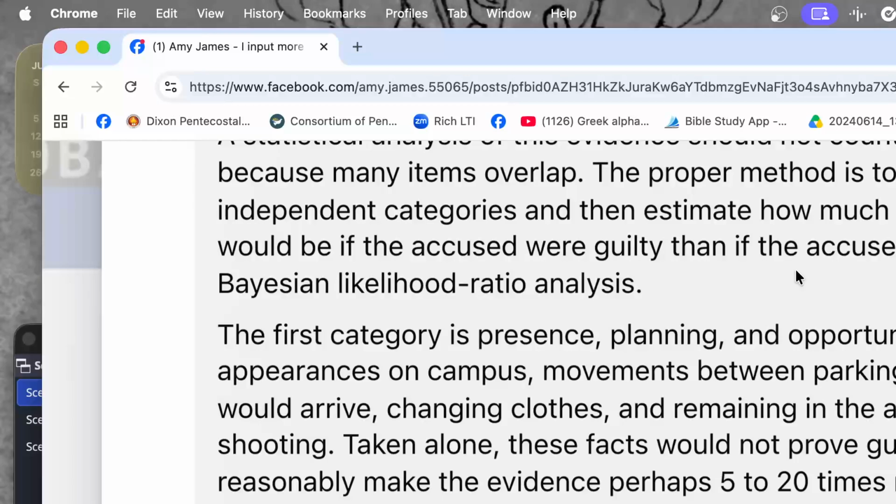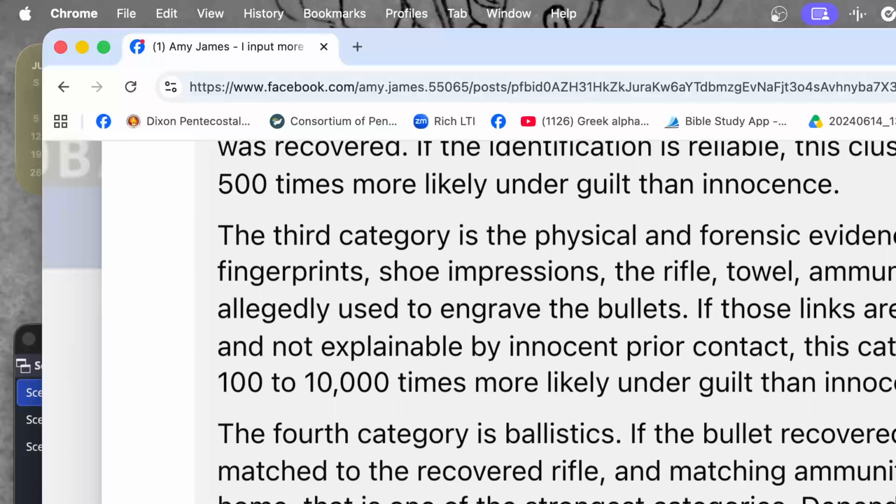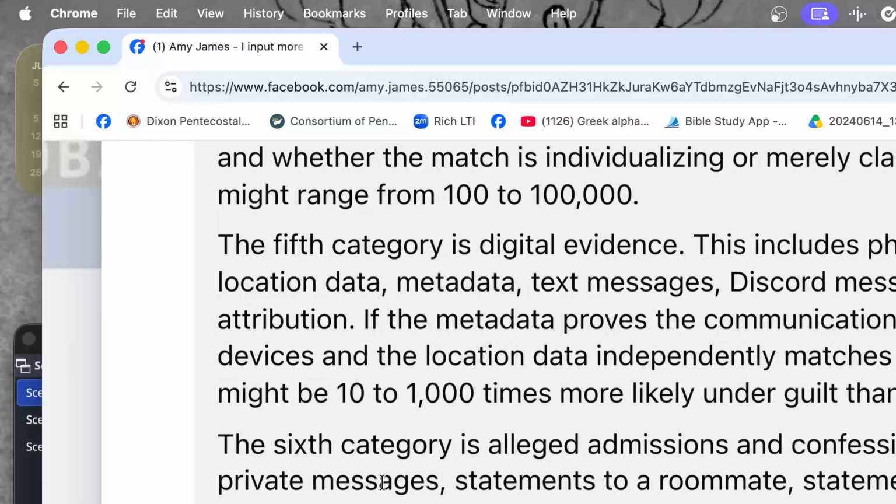The first category is presence, planning, and opportunity. The second category is the alleged rooftop conduct and escape. The third category is the physical and forensic evidence. The fourth category is ballistics. And the fifth category is digital evidence. The sixth category is alleged admissions and confessions.